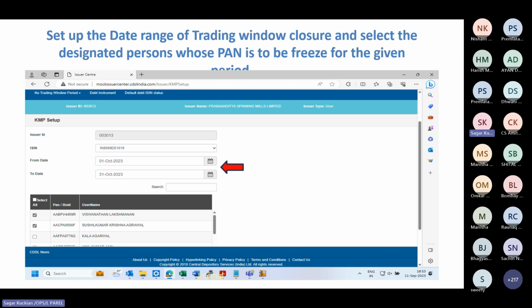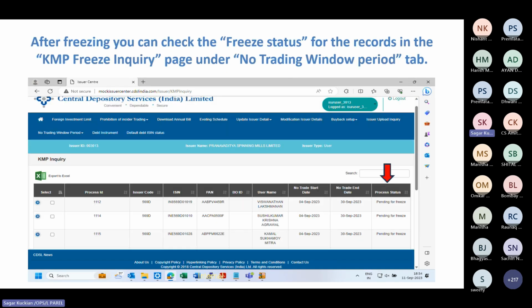Here you can see there is a select all option. If you want to keep a particular PAN out of the trading window closure period, you can just deselect that PAN, or else you can just select all and click on submit. Once you click on submit, a pop-up will appear that the data has been updated successfully. Once you get that message, you have to go to the KMP freeze inquiry page and verify that all the data which you have entered is reflecting properly on the KMP freeze inquiry page.